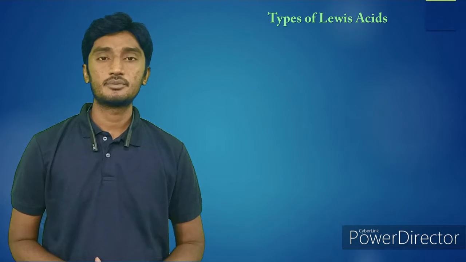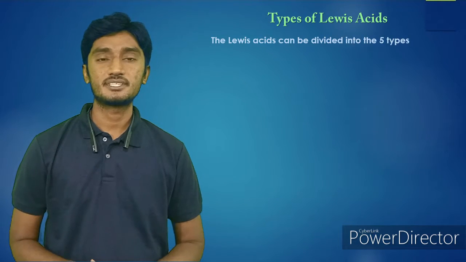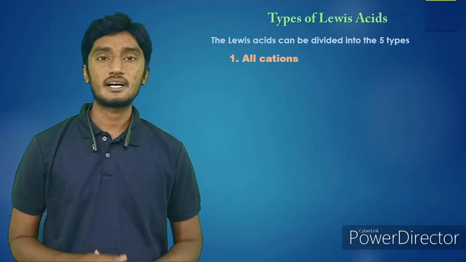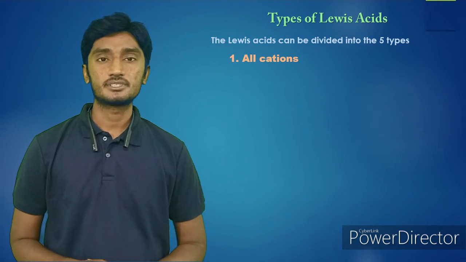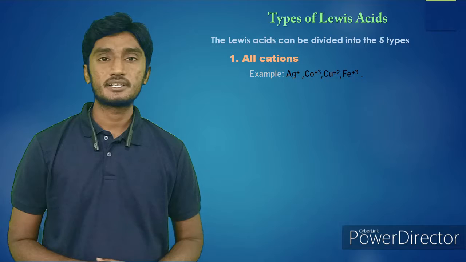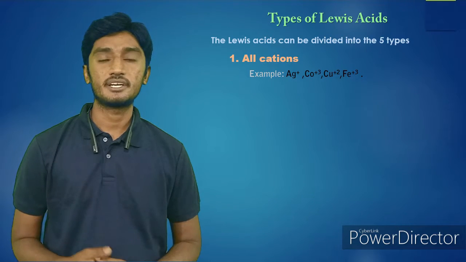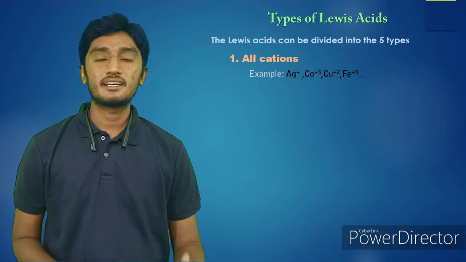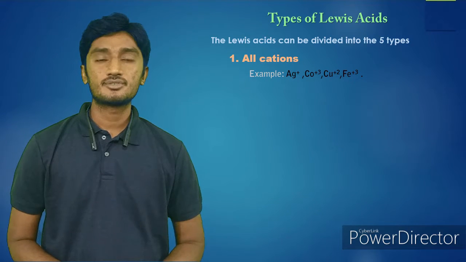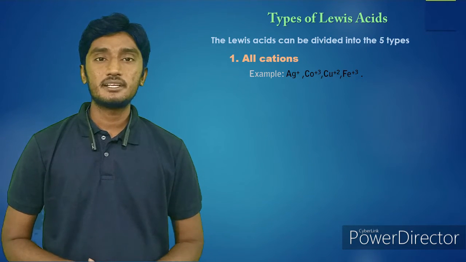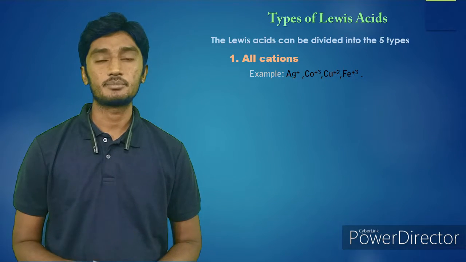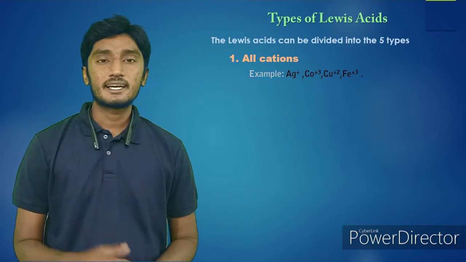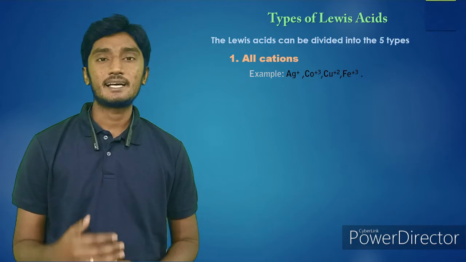Next we'll see the types of Lewis acids. Majorly you have 5 types of Lewis acids. First one is all cations. Cations means electron deficient species, for example Ag+, Co2+, Cu2+, Fe3+. These are electron deficient, so obviously they can accept an electron pair. That's why all cations act as Lewis acids.